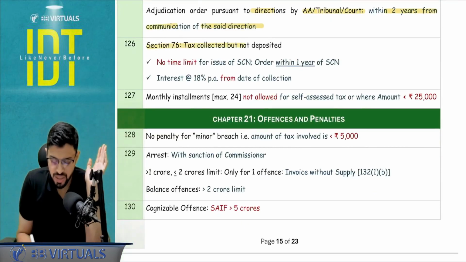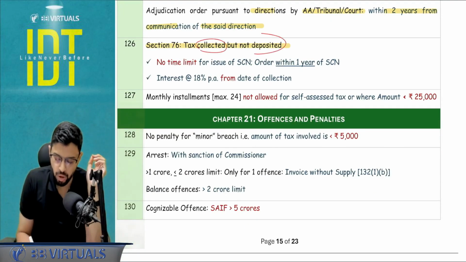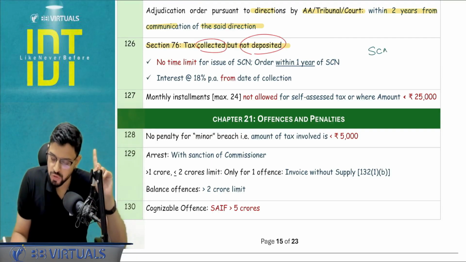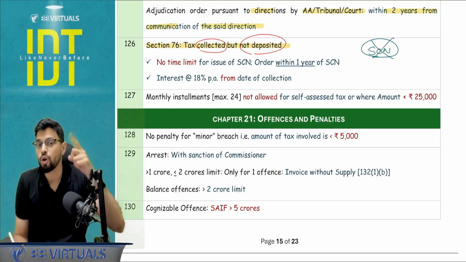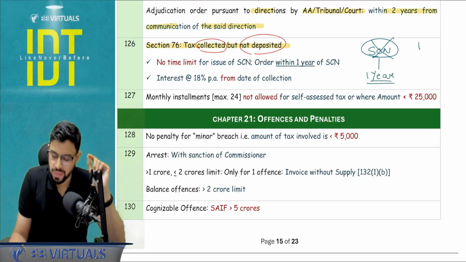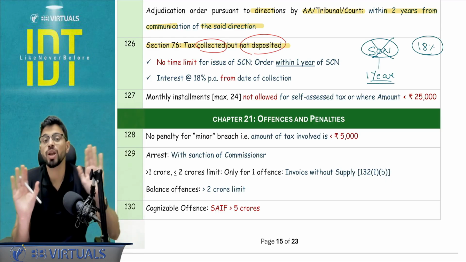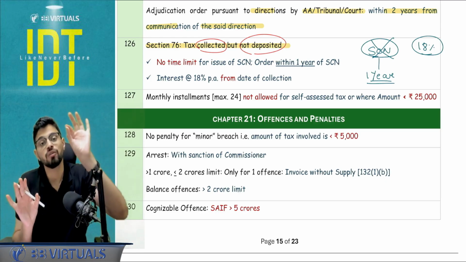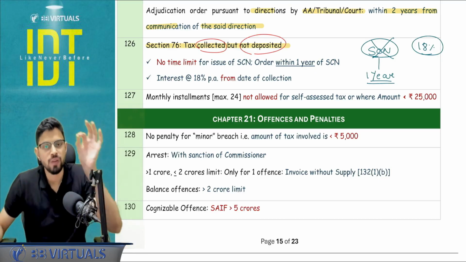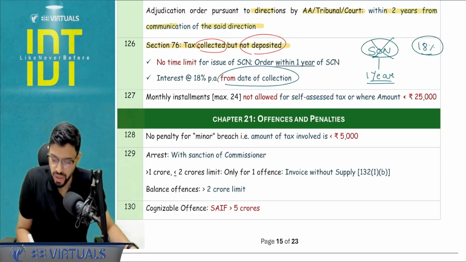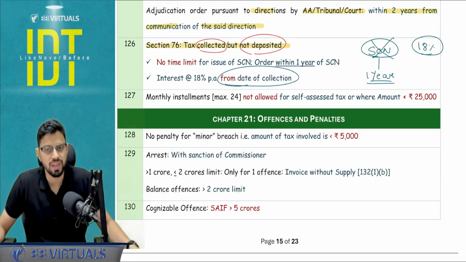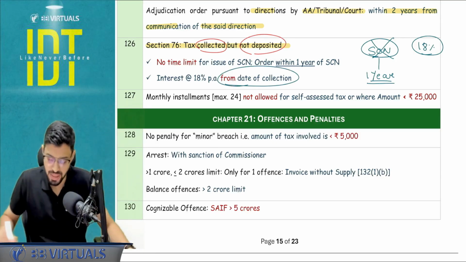Section 76 case, if it is invoked, it will be mentioned in the question, tax collected but not deposited. 2-3 points to be noted, very peculiar to section 76. There is no time limit for issue of show cause notice, but there is a time limit for order, that is 1 year from the issue of show cause notice. Another point to be noted, 18% interest will be applicable, but not from the next of the due date of payment of tax. It will be from the date of collection of the amount as tax. You have collected the tax in the name of government, you did not deposit to the government. So if 76 is invoked, the interest will be from the date of collection of the tax. And as you know, ICI, if the date of collection is let's say 10th, interest will be from 11th, because that is coming from the General Clauses Act.